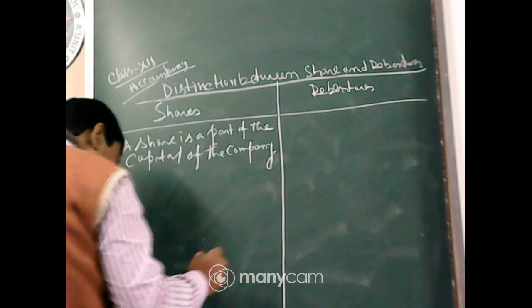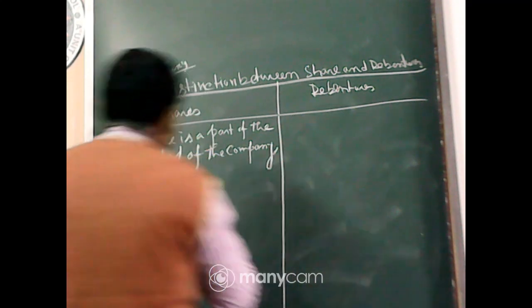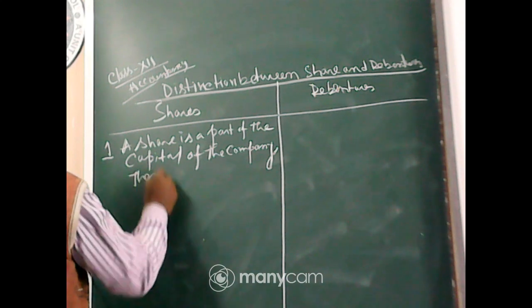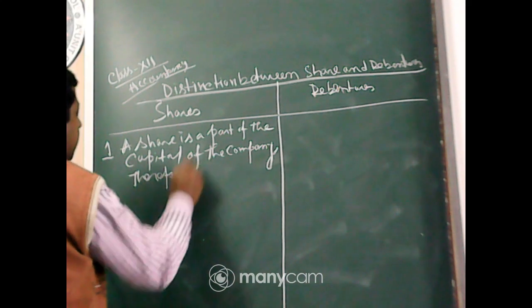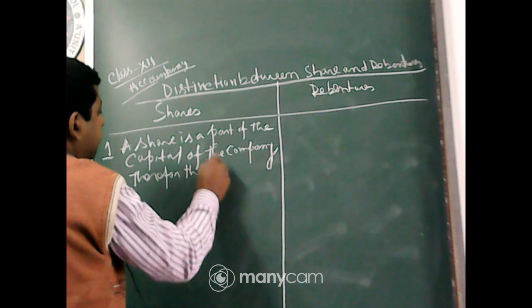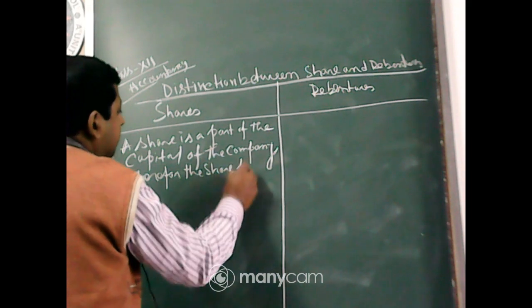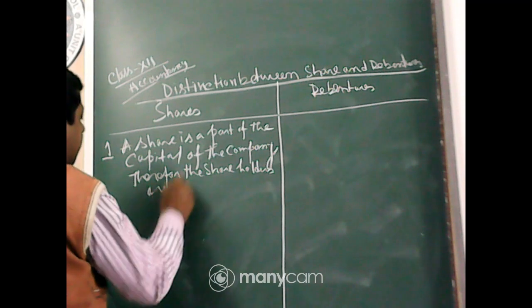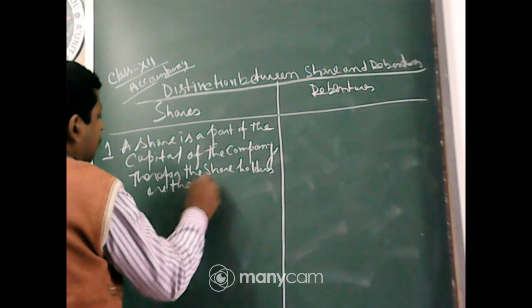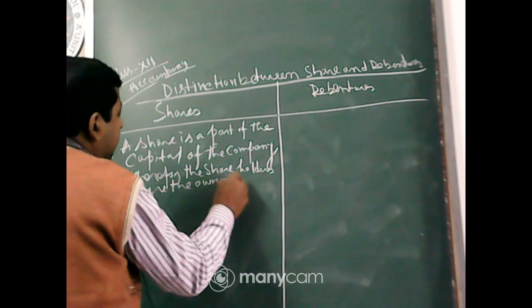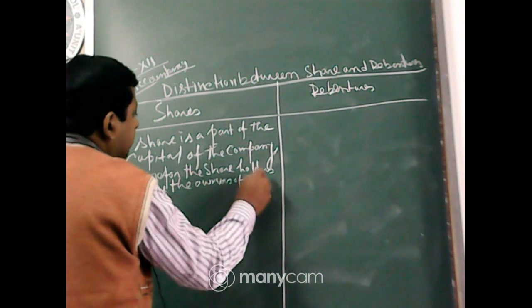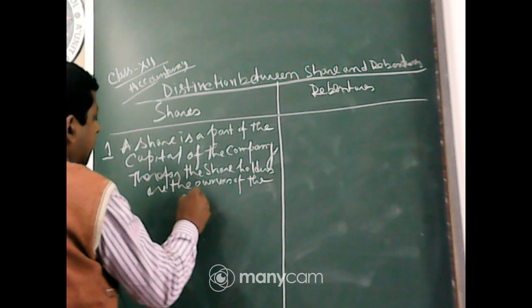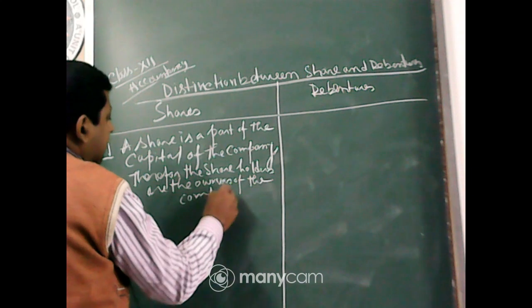Therefore, the shareholders are the owners of the company. Okay.